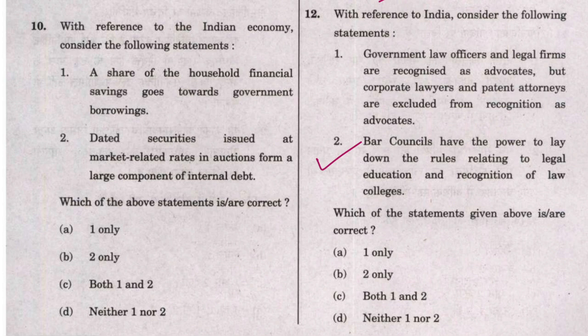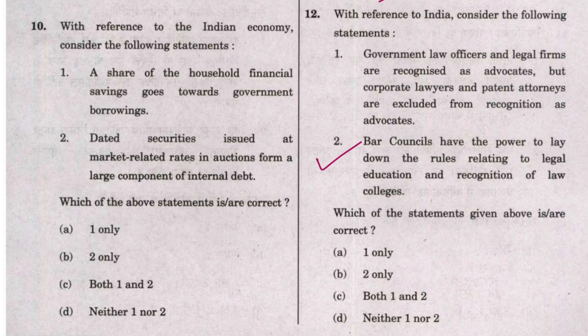We all have heard about the Bar Council, which gives licenses to legal practitioners, looks after professional conduct and etiquette, overall professionalism, and exercises disciplinary jurisdiction over the bar. So this statement looks quite reasonable, so I can take option 2 as correct.